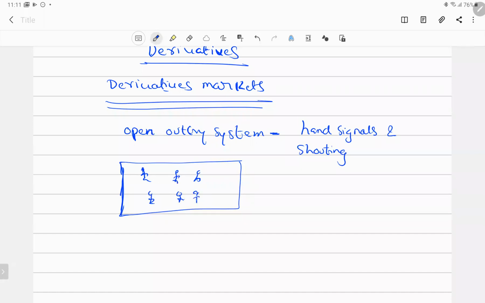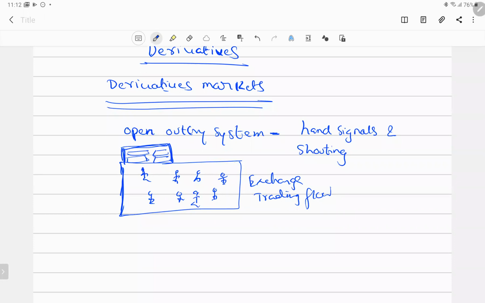All these people will be on the exchange trading floor, where they are physically present, and there is a board. It is a common board, not an electronic board, normally the replacement of a scoreboard. Like in earlier cricket, you have seen the scoreboard was handwritten, right? So they'll be replacing it. Each trader will be yelling.